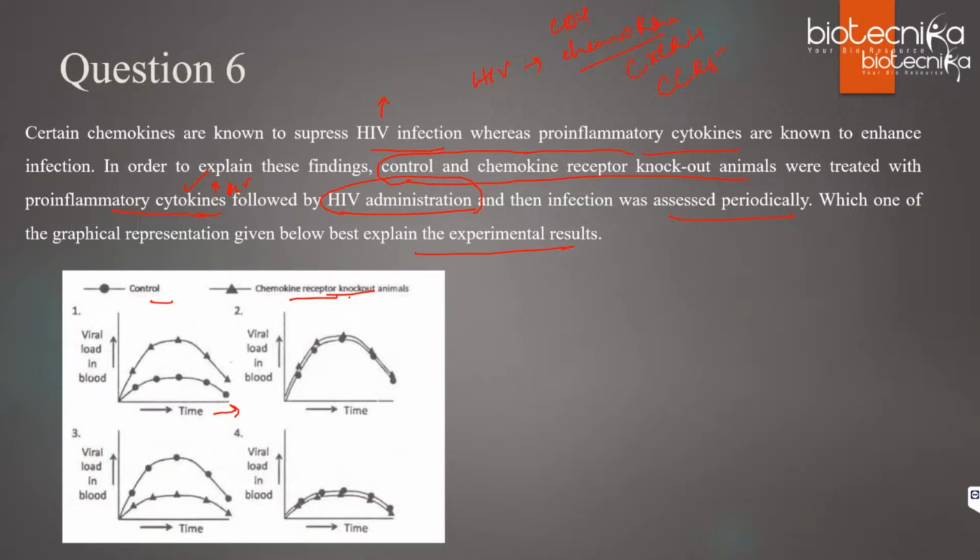The chemokine receptor is not there. How will the HIV go and bind? Even if you add the pro-inflammatory cytokine, the HIV has to go and bind, right? Pro-inflammatory cytokines cause more infection, but here the HIV has to bind somewhere, and that receptor is not there. So even if you add the cytokines, the viral load will not increase, right?